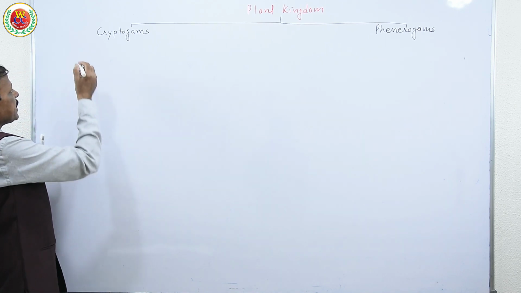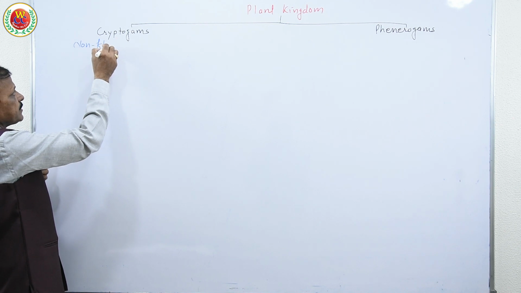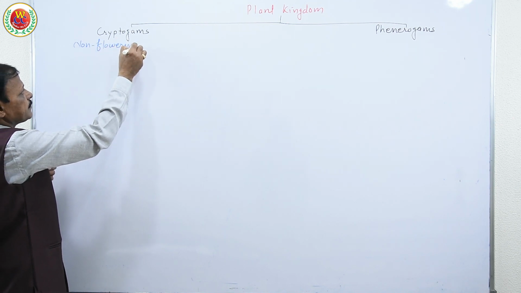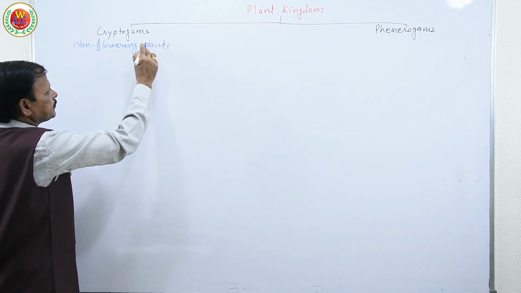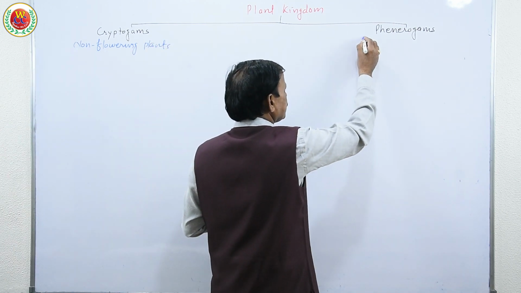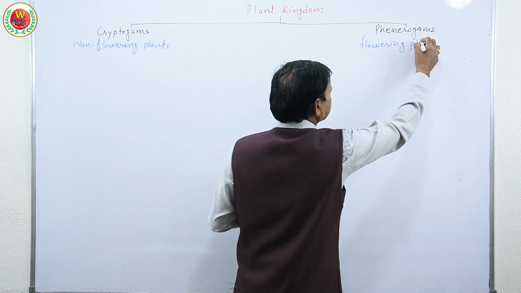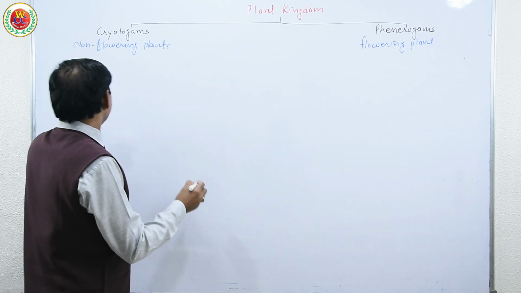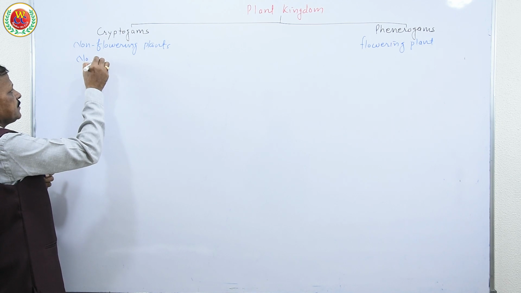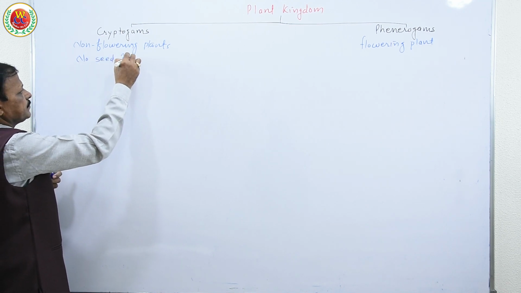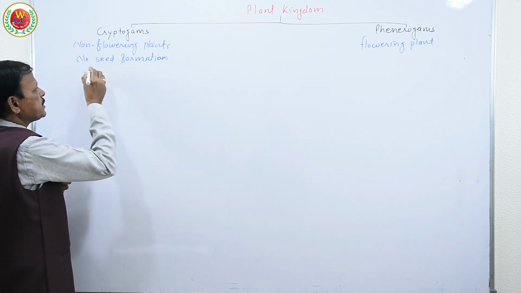Here these cryptogams are the group of plants that do not flower, so non-flowering plants. And here these are the group of flowering plants. As they do not flower, there is no seed formation. So they are non-spermatophyte.